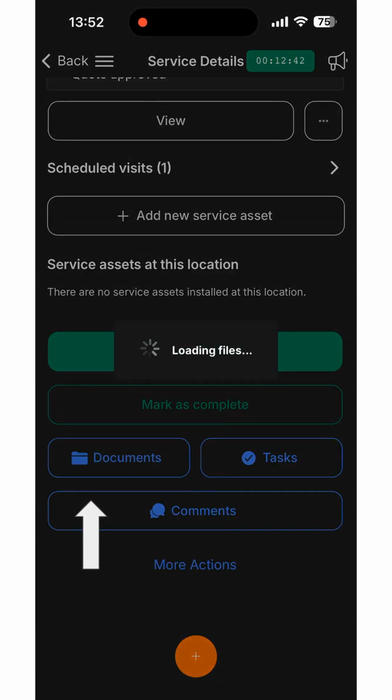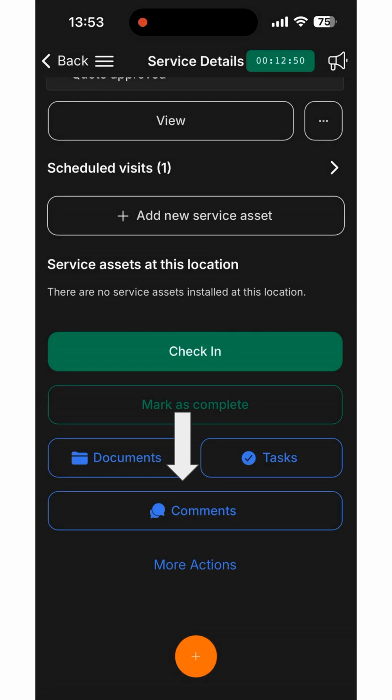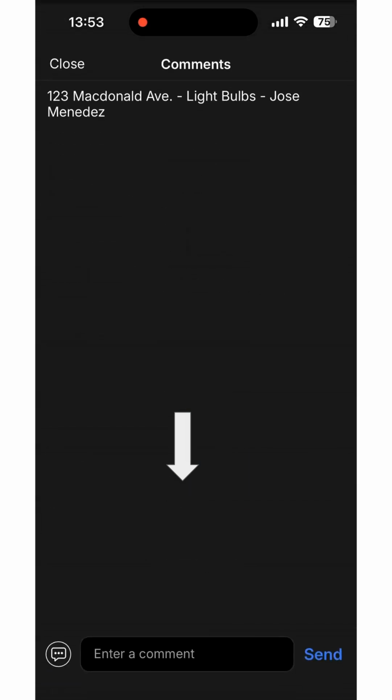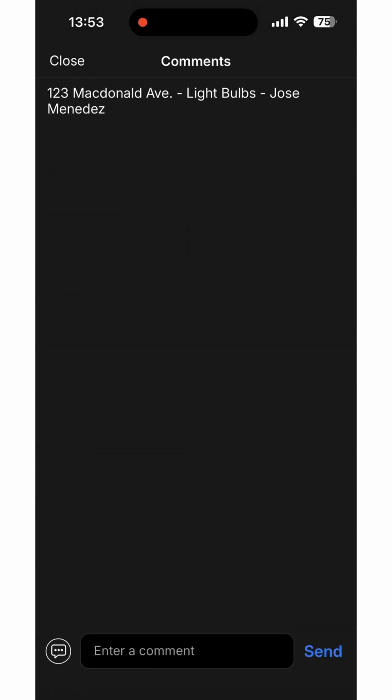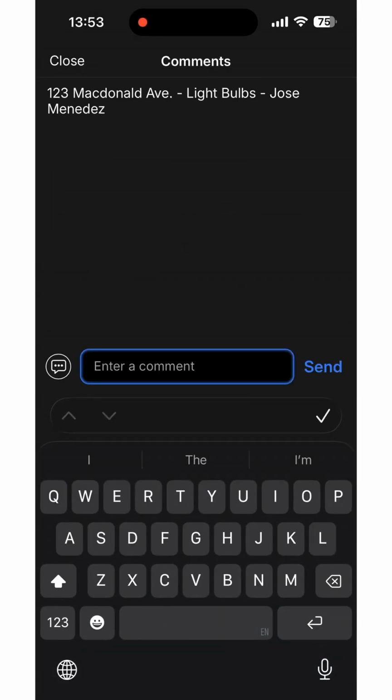On the documents, you can see any pictures added to the job, and it's where you're going to add your pictures. On the comments, you can see any other notes made by someone at the office or any other technician. This is also the place where you are going to add your completion notes.